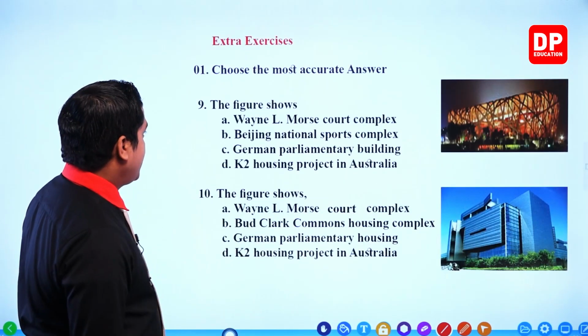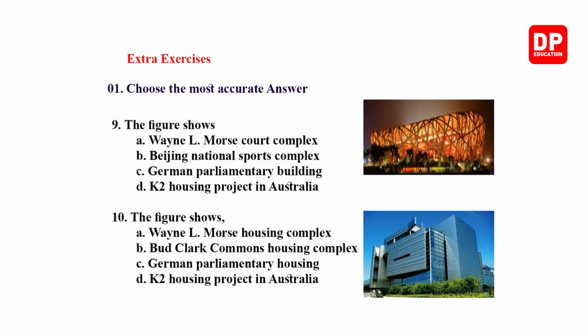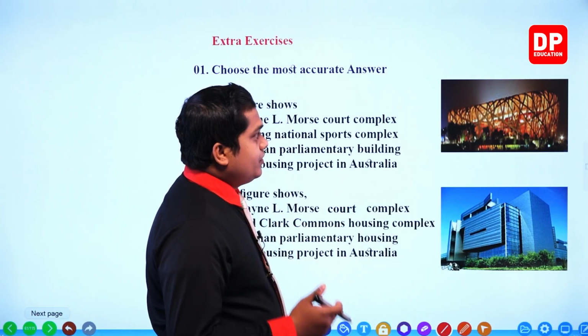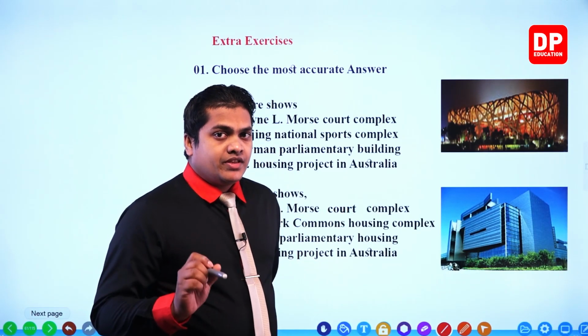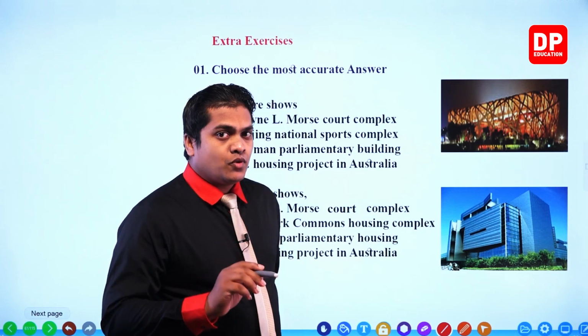Question number 9. The figure shows a clear vision and a clear figure, my dear children. You can clearly observe the structure of it. It's like a bird's nest. So can you remember, I told you the structure can be observed within the Beijing National Sports Complex.